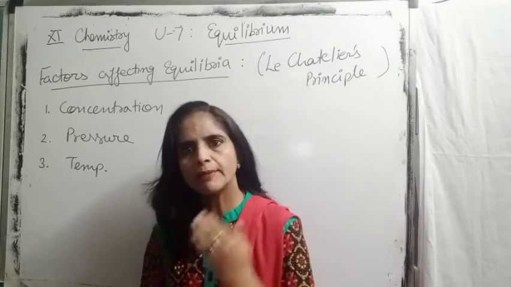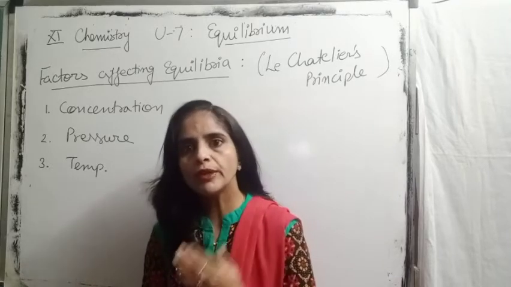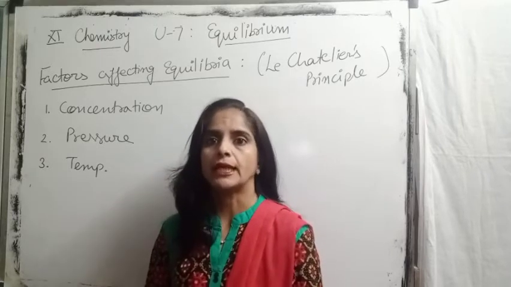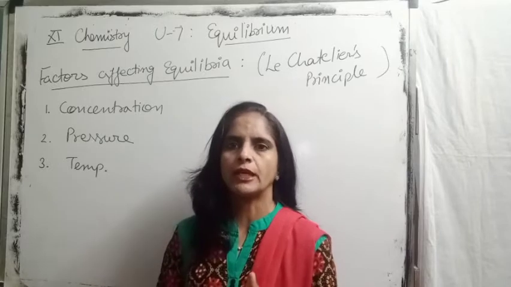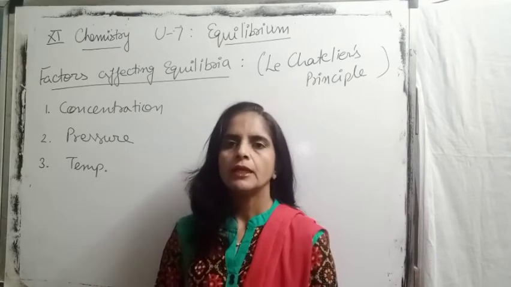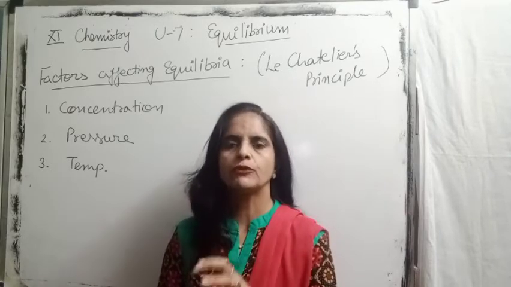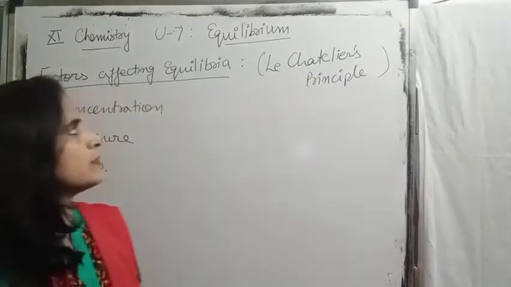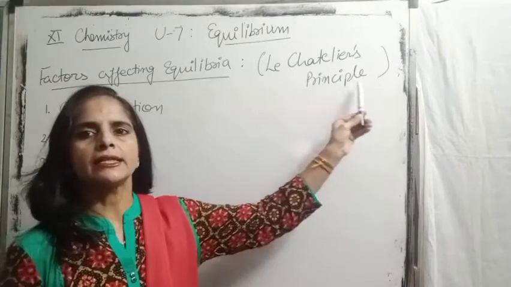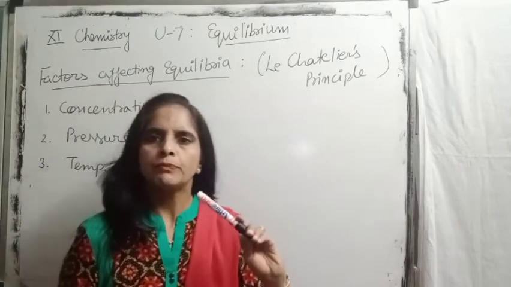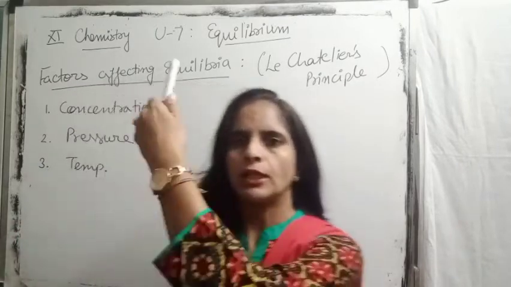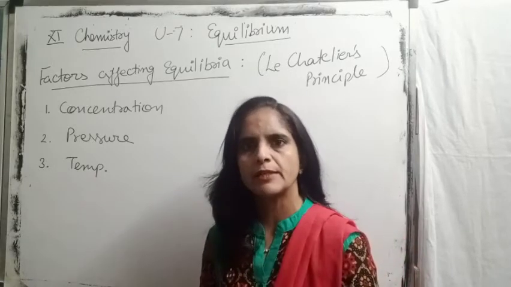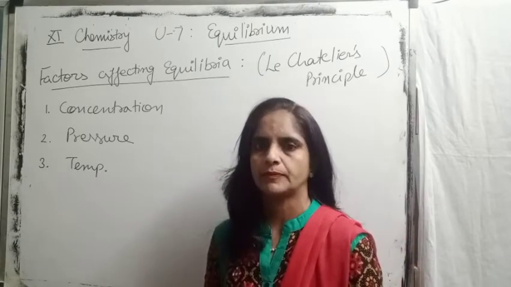But in reversible reactions, how do we maximize the product formation? What can we do for that? This we will be talking about in this topic. The effect of different factors on equilibrium stage is further explained by using Le-Chatelier's principle. So before talking about all these factors, we should discuss Le-Chatelier's principle. What is this principle?